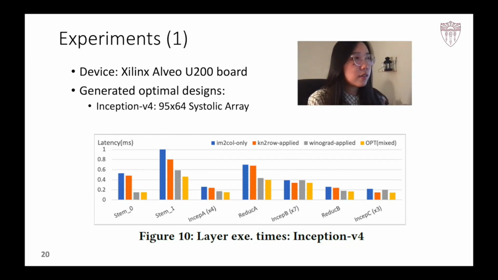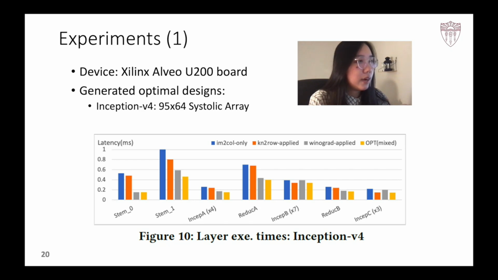For Inception v4, the framework generated a 95x64 systolic array, and we show on this accelerator the different layer-wise breakdown for inference latency. In the chart, we see the same trend as on GoogleNet, that is, the OPT algorithm mapping is better than naively using any algorithm alone. In Inception v4, a large portion of the kernels are shaped 7x1 or 3x1, making such layers more memory bound. Therefore, in this chart, we see the low-memory algorithm kernel-to-row almost always outperform im2col, which requires data duplication.